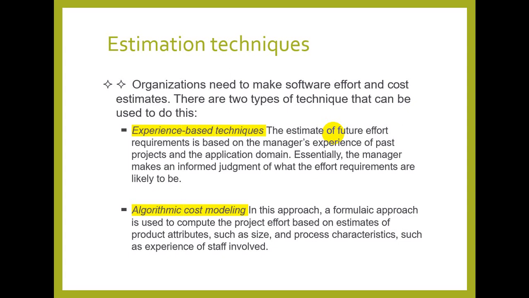Based on those values, the formula gives the estimate: how much time, how much effort in terms of man hours, and how much cost is expected to be incurred in the project development.